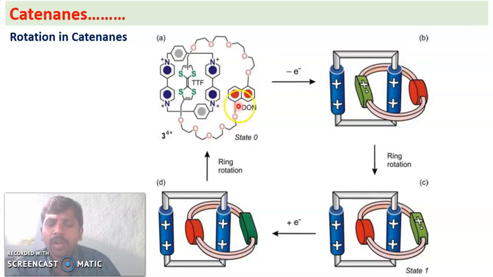So though 4 are represented in the picture, only 2 states are there: state 0 and state 1. State 0 is the first stable state, where TTF is in the cavity as the better electron donor. When oxidized, DON becomes the better electron donor and comes inside the cavity, and when it is reduced, it gets back to its original state. So this is the rotation in catenanes.